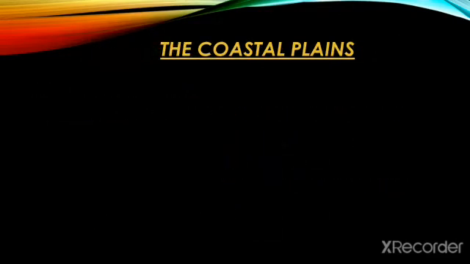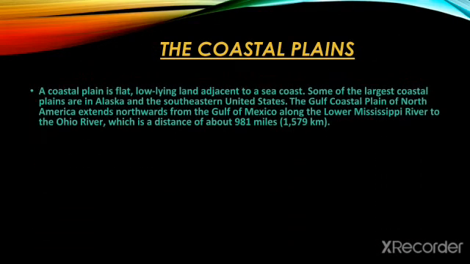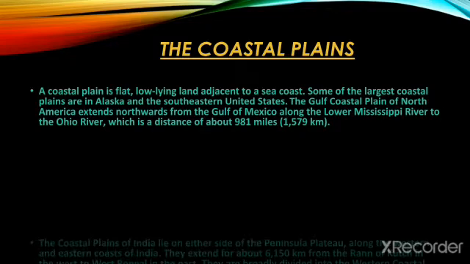So next comes the coastal plains. The coastal plain is a low-lying land adjacent to a sea coast. Some of the largest coastal plains are in Alaska and the southeastern United States. The Gulf coastal plain of North America extends northwards from the Gulf of Mexico along the lower Mississippi River to the Ohio River, which is a distance of about 981 miles.